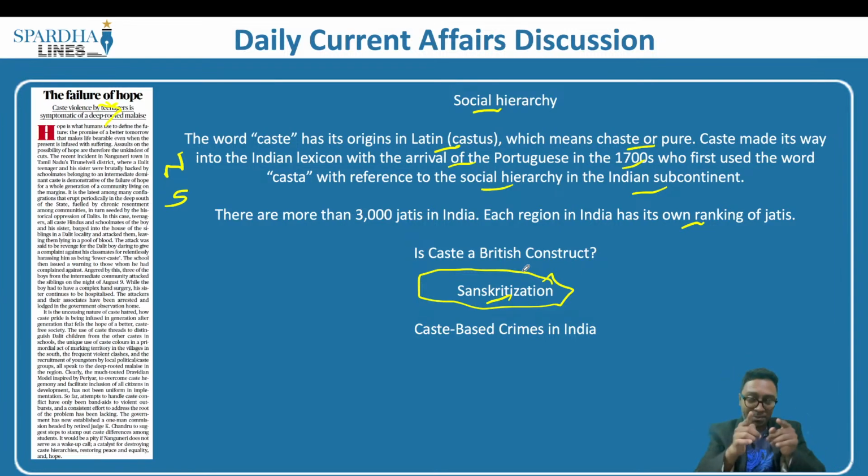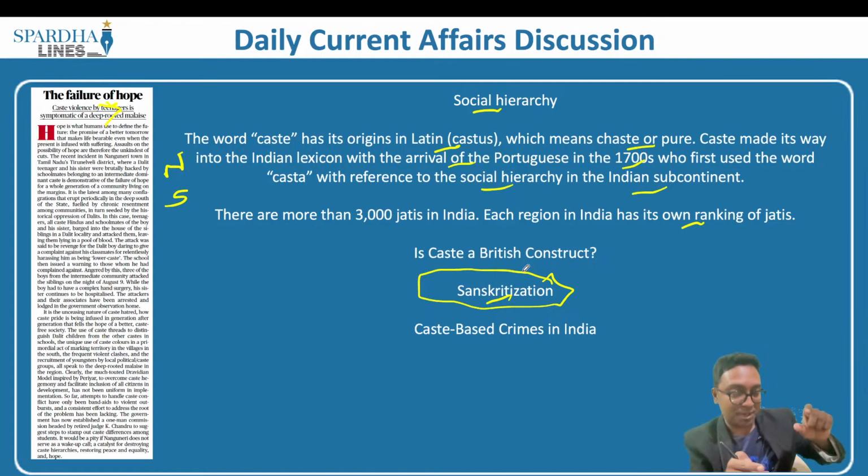So a person from a particular Varna, it can be a Kshatriya or a Vaishya or a Shudra, whosoever it is, if that person from that particular jati goes on to become economically prosperous, and over a period of time also adopts certain food habits and follows certain customs, and apart from the economic prosperity is able to mold his culture as per the practices of a certain community or a certain Varna, that is what is called Sanskritization.